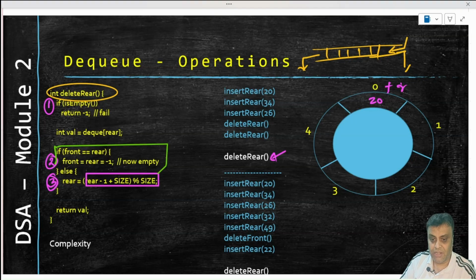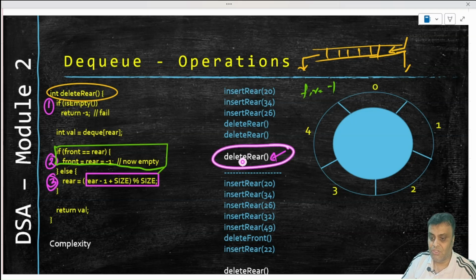This example is trying to highlight this second case, right? That front is equal to rear, so delete rear makes front and rear equal to -1. So it will be deleted, yes, front and rear will become -1. So this particular line is going to simulate this particular action, right?